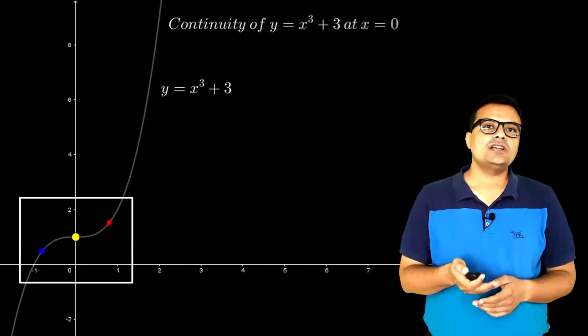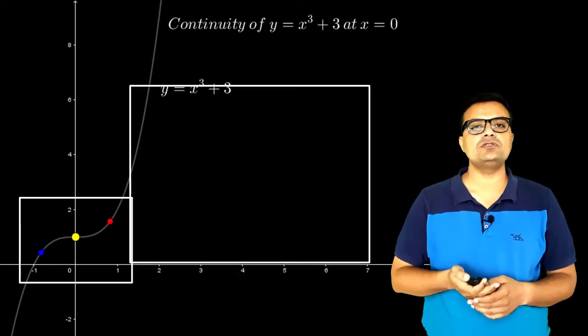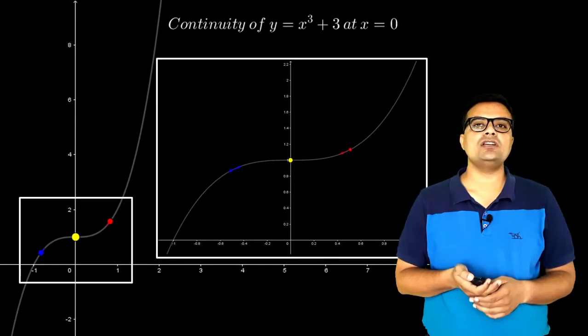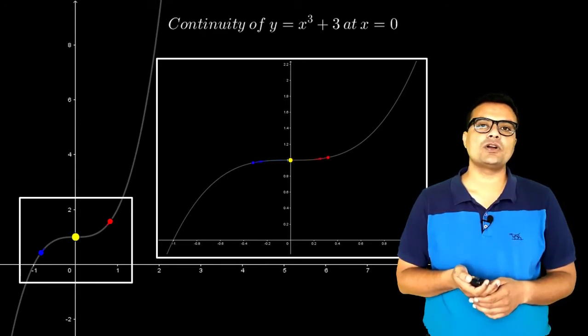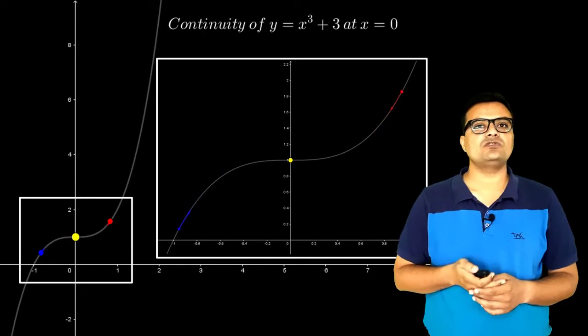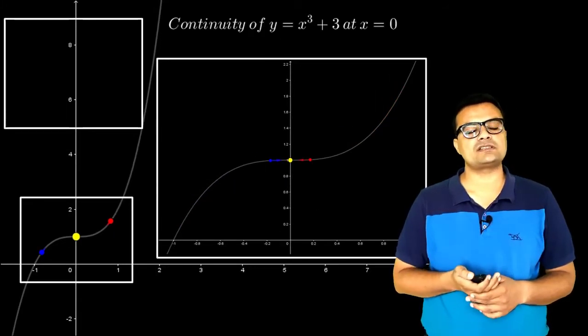So if we consider this part and zoom into this frame, we can see clearly what is happening in the surrounding of this point x equal to 0. We can see very clearly that points are moving very smoothly to this point, which is denoted by yellow color, from left as well as from right. Now the main condition for continuity which I want to mention is in this frame of reference.